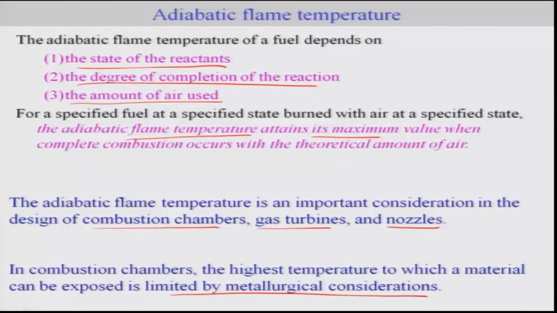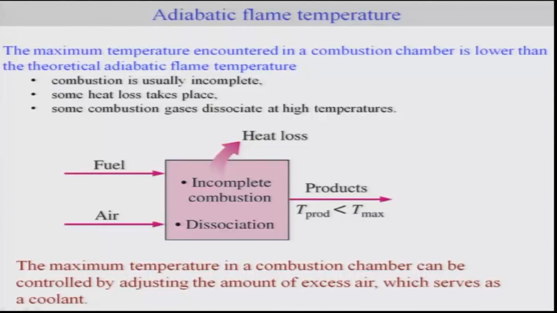That means what maximum temperature a reaction can yield, or the product can reach. The maximum temperature encountered in the combustion chamber is typically lower than the theoretical adiabatic flame temperature, because there could be heat loss from the combustion chamber, incomplete combustion, and dissociation of the gas at high temperature. Thus, T product is usually less than T maximum, the maximum adiabatic flame temperature or theoretical temperature.